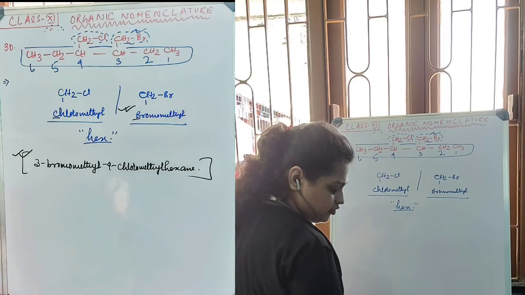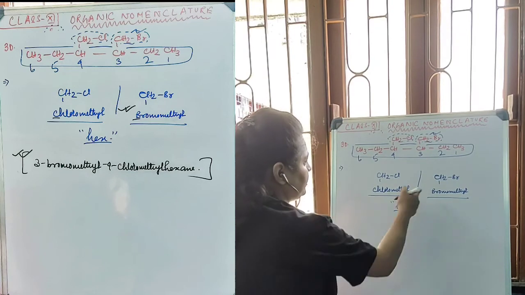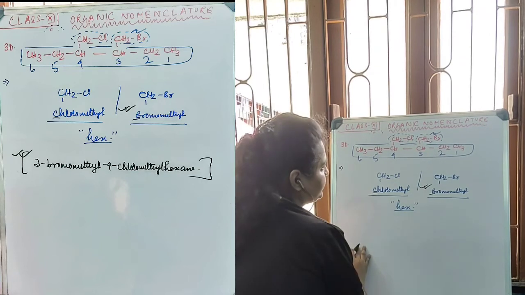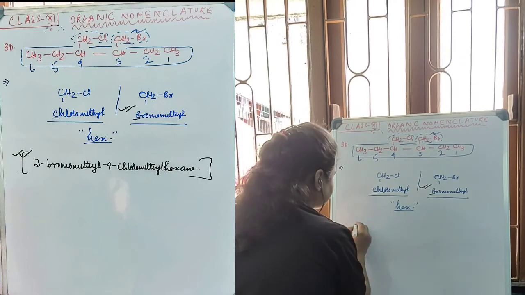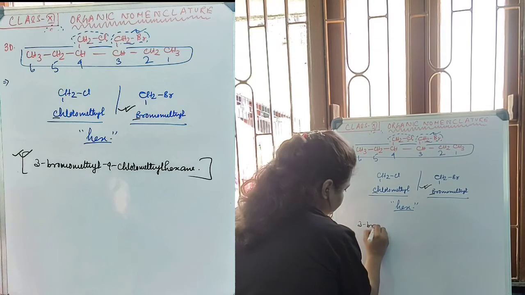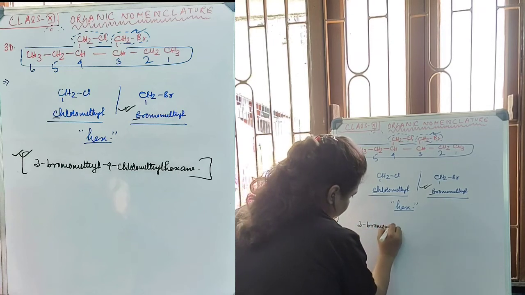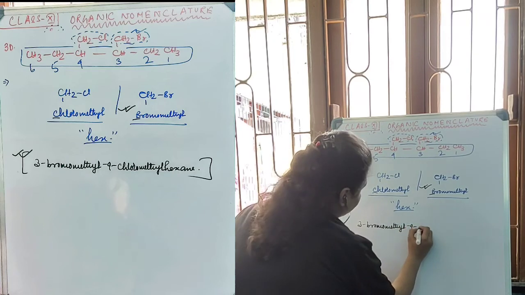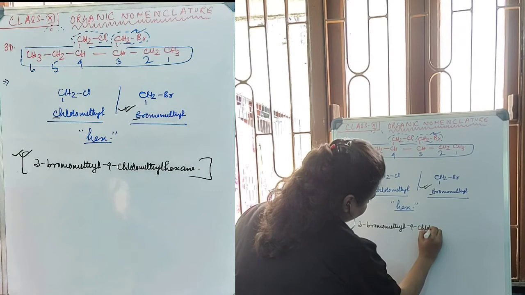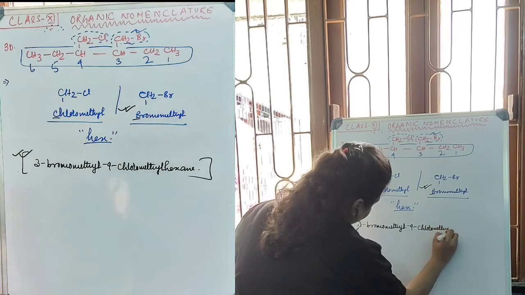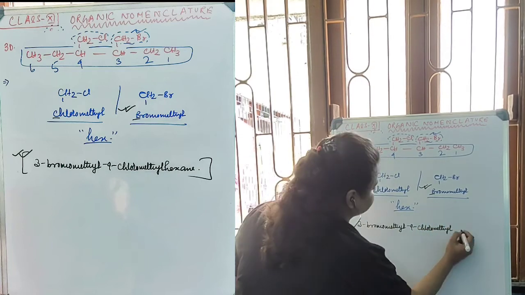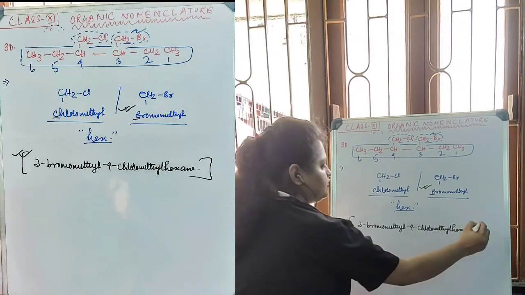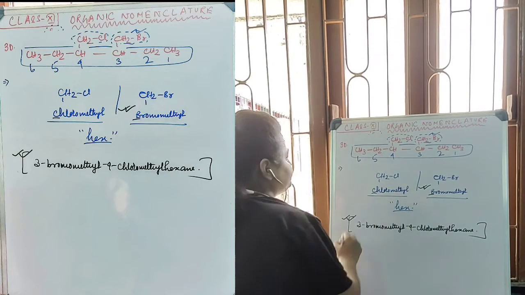And the name will also be written in alphabetical order, and alphabetically bromomethyl will be prioritized over chloromethyl, with its position, which is 3-bromomethyl-4-chloromethyl, without any space, hexane. This is the IUPAC name for this particular compound.